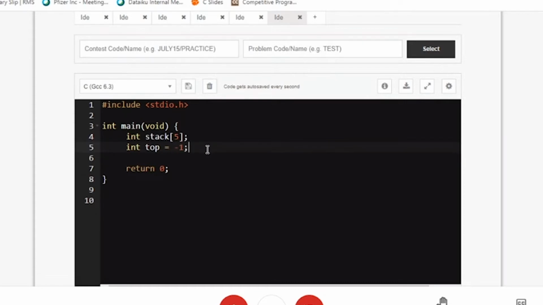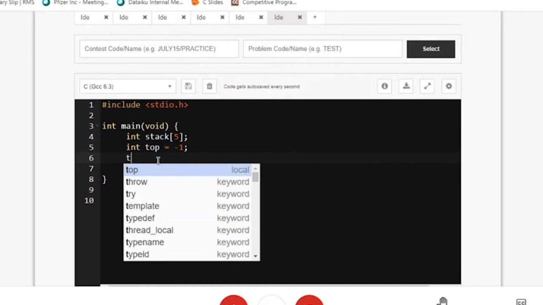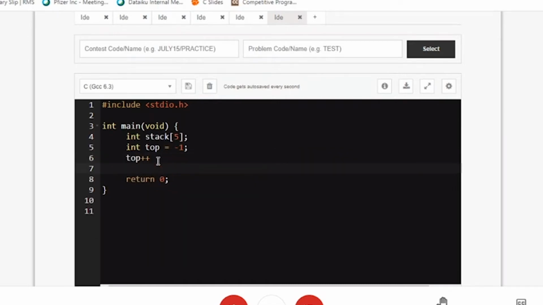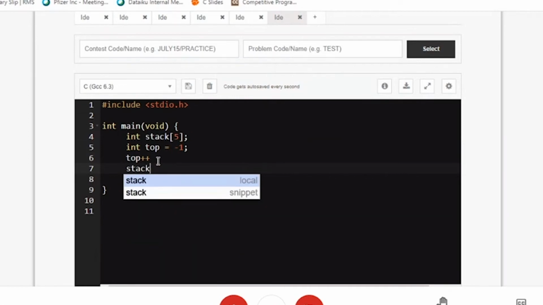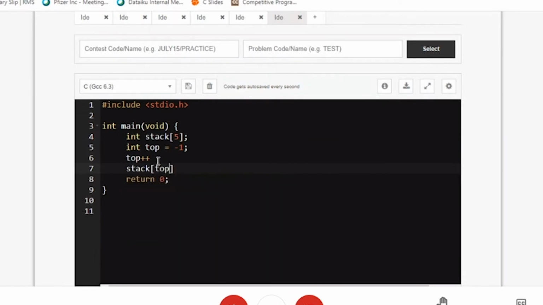Because when we have to add an element, we call it as pushing into a stack. So you do first top plus plus and then you push the element. So you write stack of top. This is how you actually give value to a stack. This is called push operation. You perform plus plus. First you increment the top and then you give the value to it. That's why initially your blank stack will have top equal to -1.